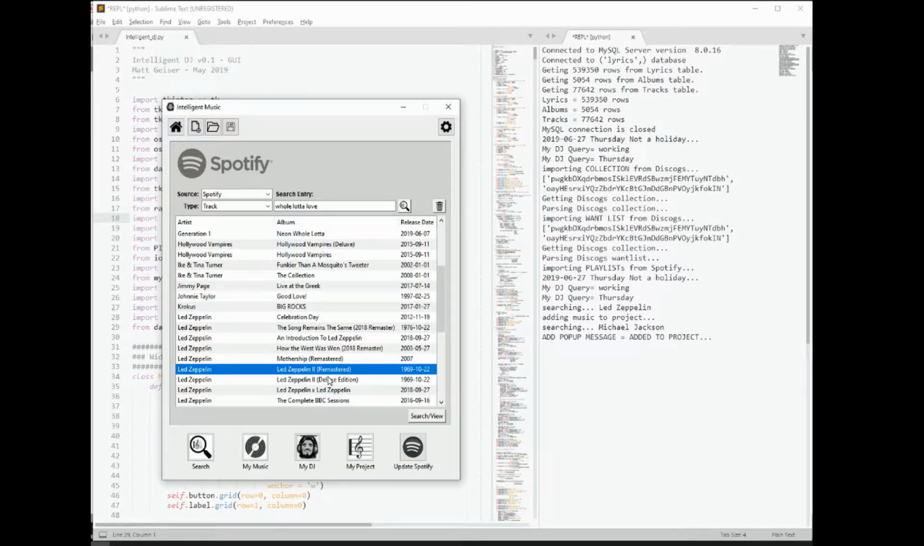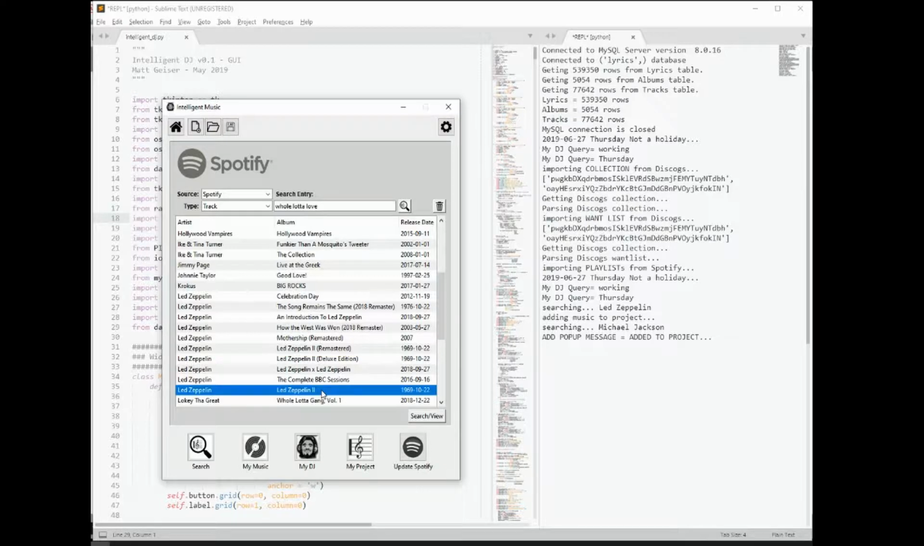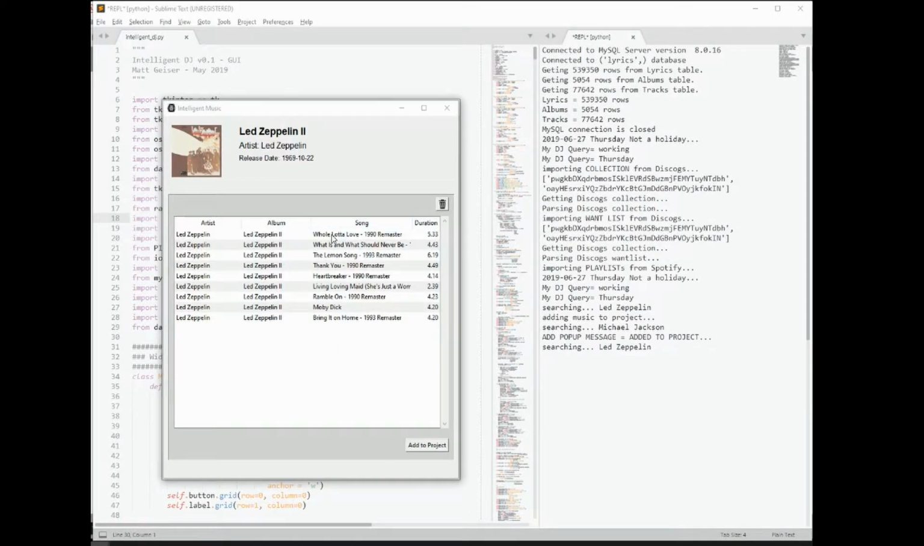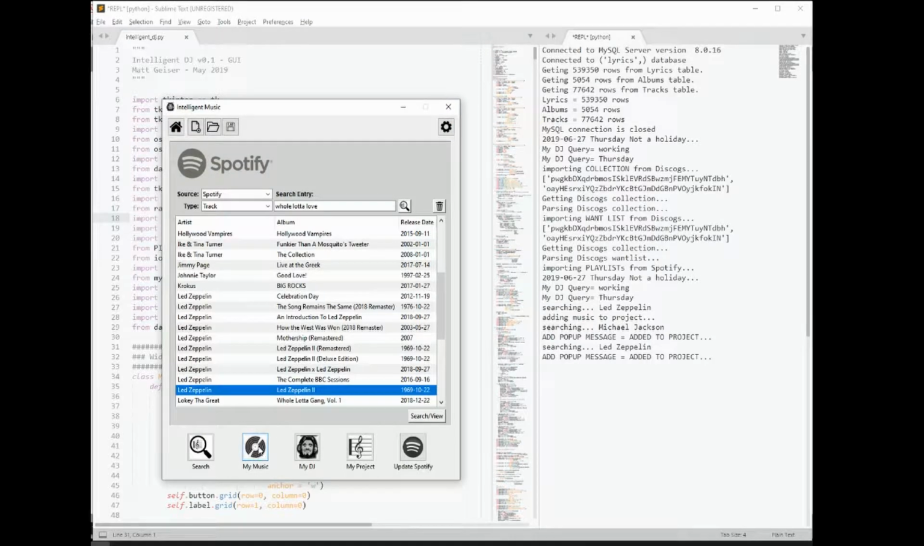And of course, here's Led Zeppelin 2. I'll go to the original recordings of it and take a look. And here's Whole Lot of Love, the first track on there. So again, I could put the whole thing on, or I could just put that song on there. And that's really the search capability in here.